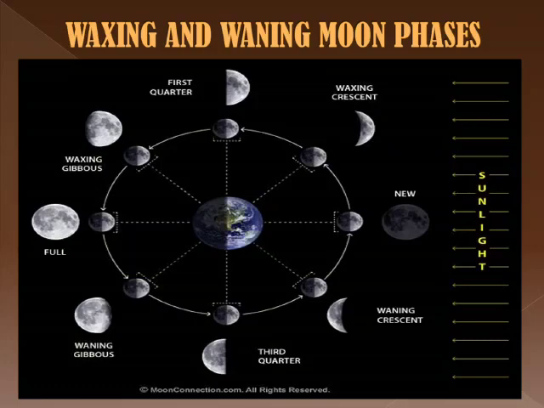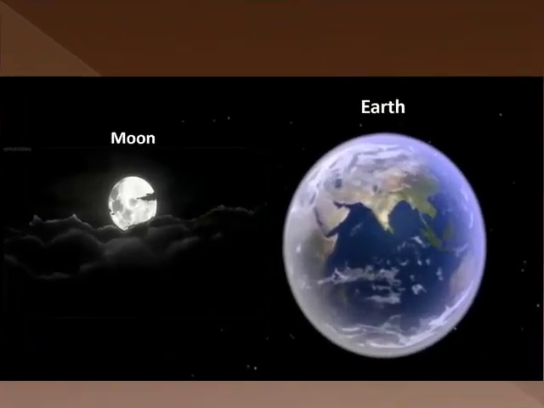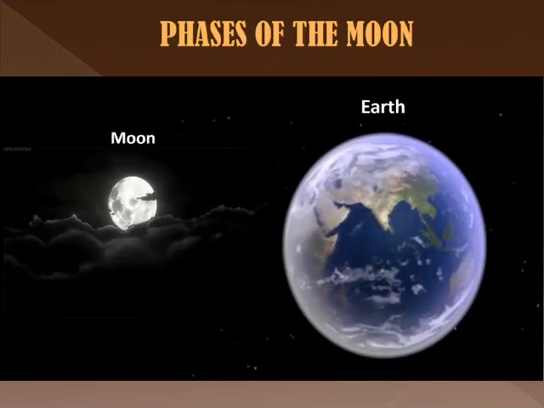The dotted line from the earth to the moon represents our line of sight when looking at the moon. The outer circular part of the image shows different stages of waxing and waning phases of the moon. The inner circular part shows that we constantly see one and the same side of the moon. Let's clear the concept of waxing and waning phases of the moon from the next video.